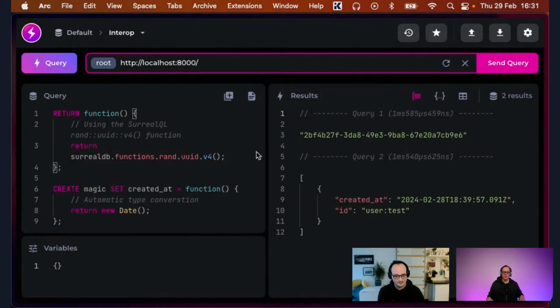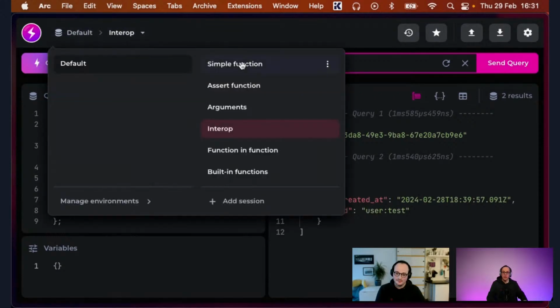Having a little more lockdown means you don't have these kinds of supply chain vulnerabilities, since everything that is implemented is implemented by you or by a SerialDB function. And so you're aware of what is happening. So that's definitely not a bad idea at all.